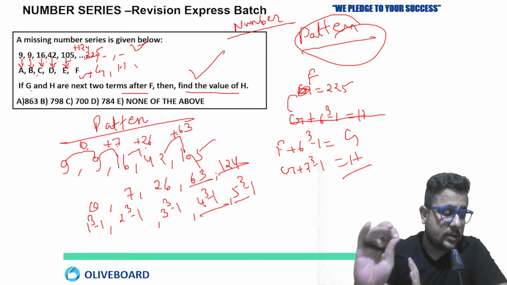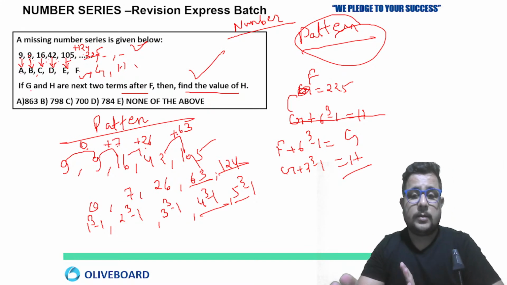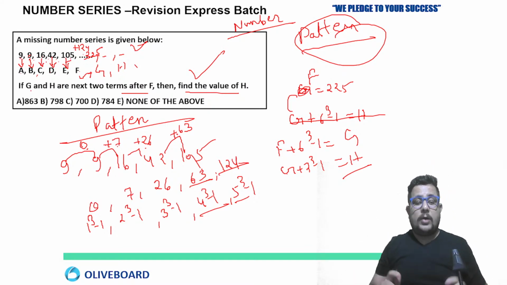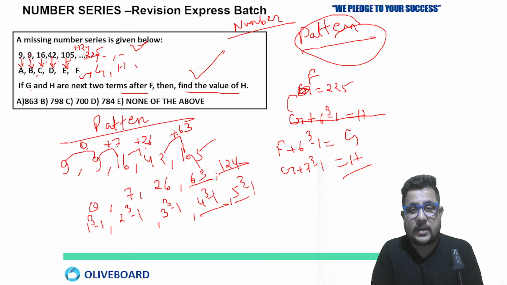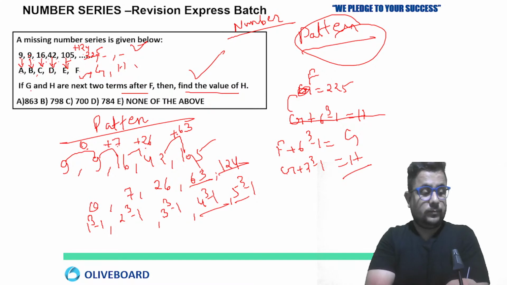I am giving you another 30 seconds. I told you the pattern and explained everything, so I can expect better from you all. Yes, so tell me the answer now.